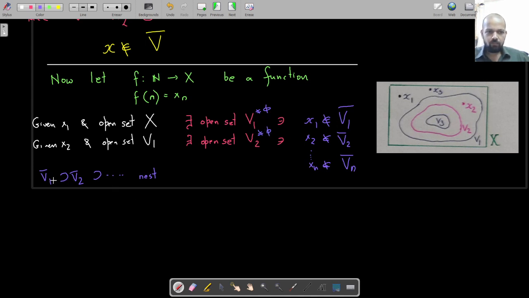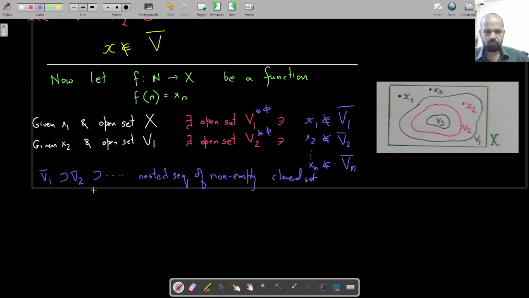So this is a nested sequence of non-empty closed sets, and we have seen that in a compact topological space, if you have a nested sequence of non-empty closed sets, then their overall intersection is going to be non-empty. So that is the finite intersection property, and this clearly satisfies it.